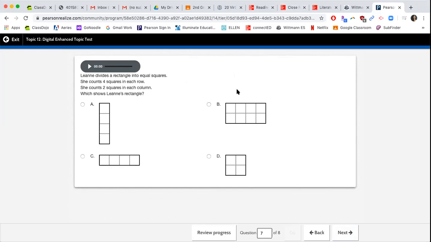So rows go side to side, like row, row, row your boat, and columns go up and down, like those high columns you might see at a museum. So which one would have 4 squares in a row and then 2 in a column?